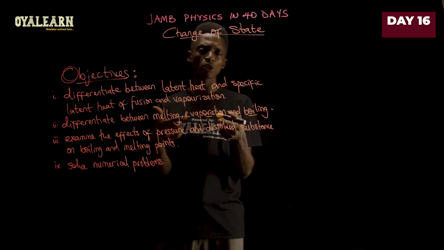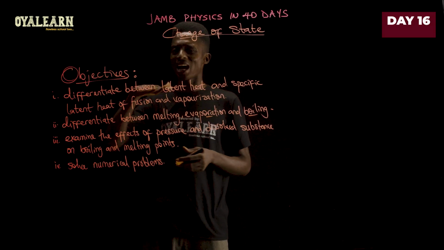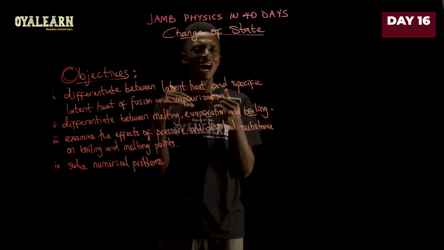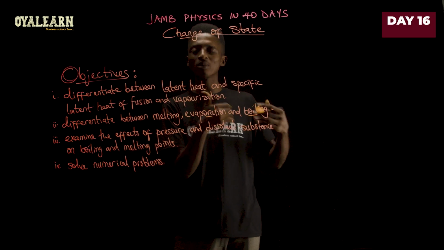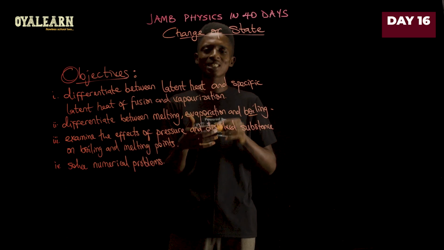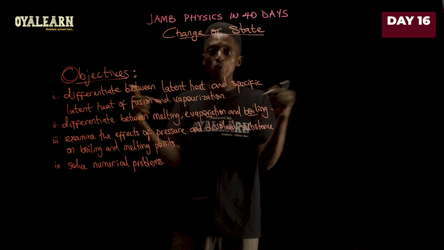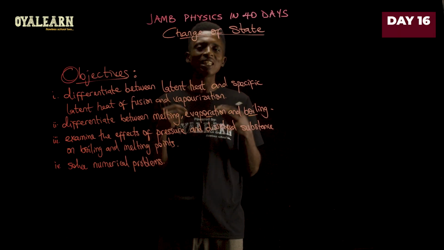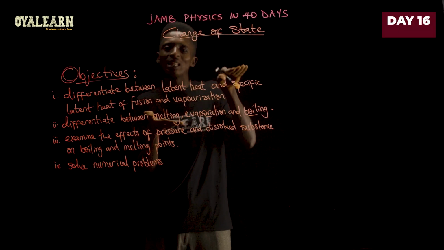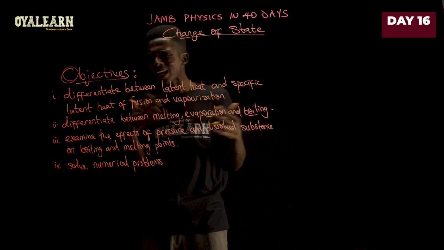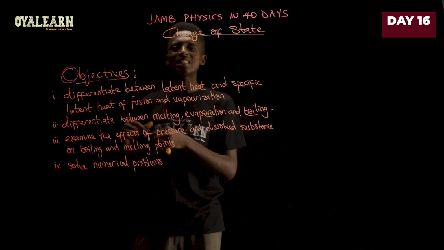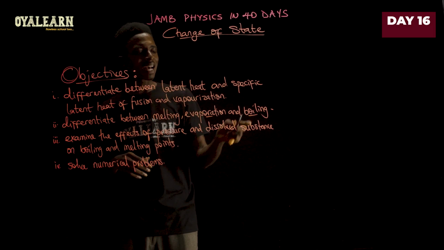Now, there are a number of factors that you have to put into this, and one of them is that for evaporation, for example, it only takes place at the surface, while for boiling, it takes place throughout the entire liquid, which is why you see when something is boiling, it forms bubbles even within the liquid. That is, those molecules within the liquid are changing into vapor even right within the liquid, but evaporation only takes place at the surface.